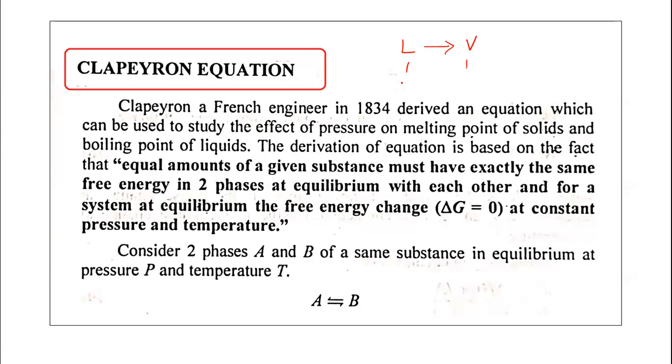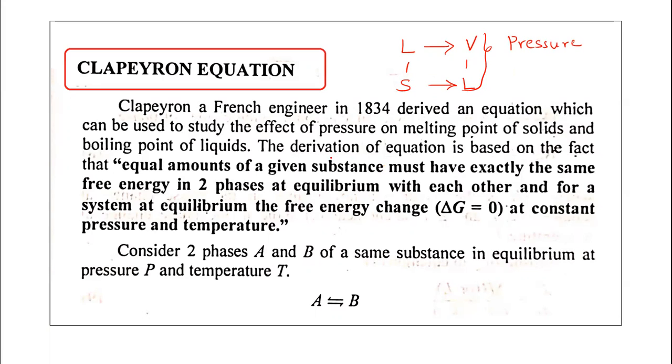Now in the melting point, the solid is converted to liquid. So the melting point is the temperature at which the solid melts and starts to convert into the liquid. So what is the effect of pressure on this? The effect of pressure on the melting and boiling points.